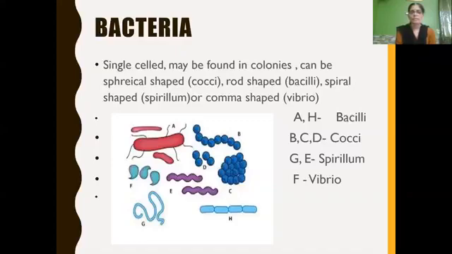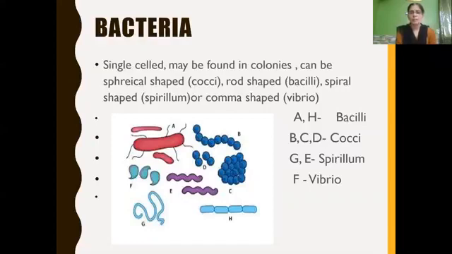You can see here labeling A and H, the somewhat rod-shaped bacteria, which we call bacillus, bacilli. And spherical shaped, see here labeling B, C, and D in the figure. You see the spherical, circular shaped bacteria in blue color, that is cocci.